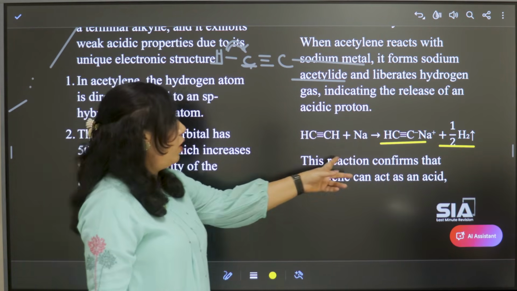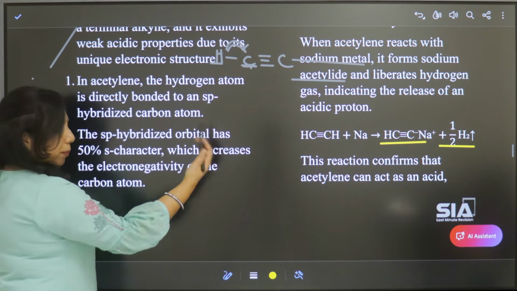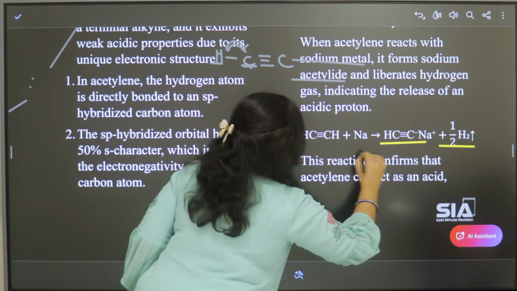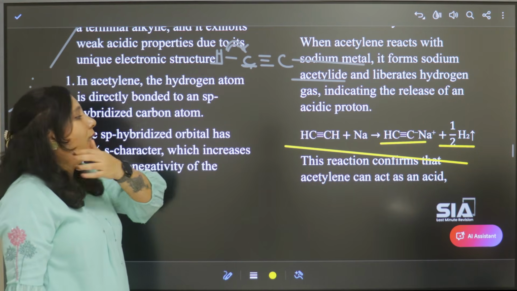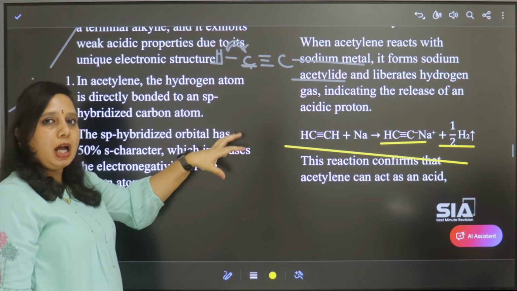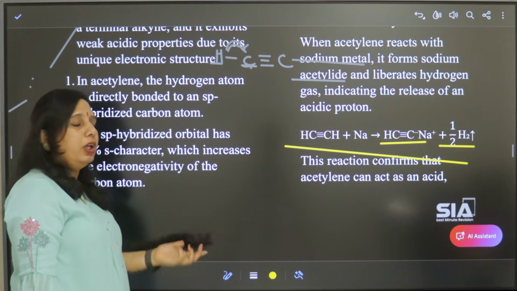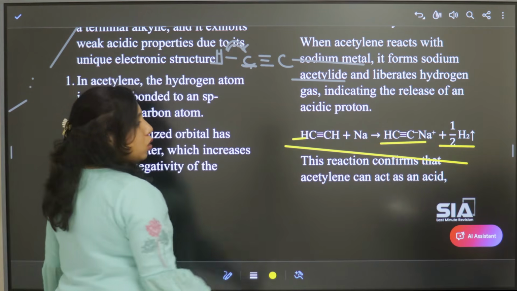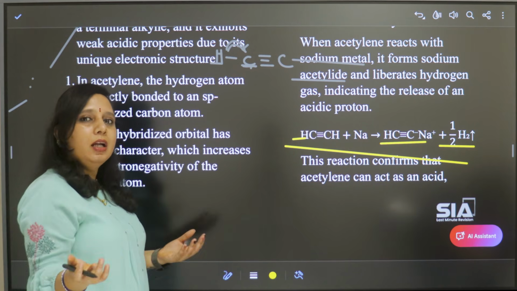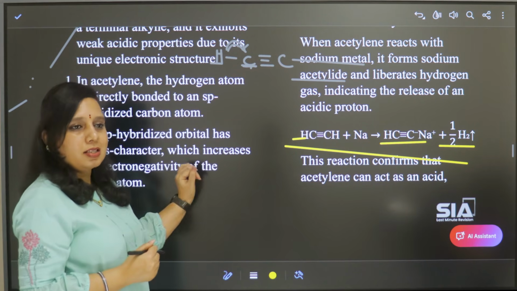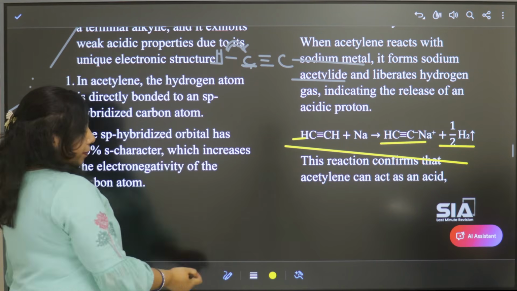So this reaction confirms that acetylene acts as an acid. If you remember this reaction itself, you can write the whole answer. Remember that the triple bond present between the carbons makes the carbons more electronegative, and because of that higher electronegativity, the hydrogen attached to those carbons will be weakly acidic and can be eliminated easily as a proton. This is the acidic nature of acetylene or any terminal alkyne.